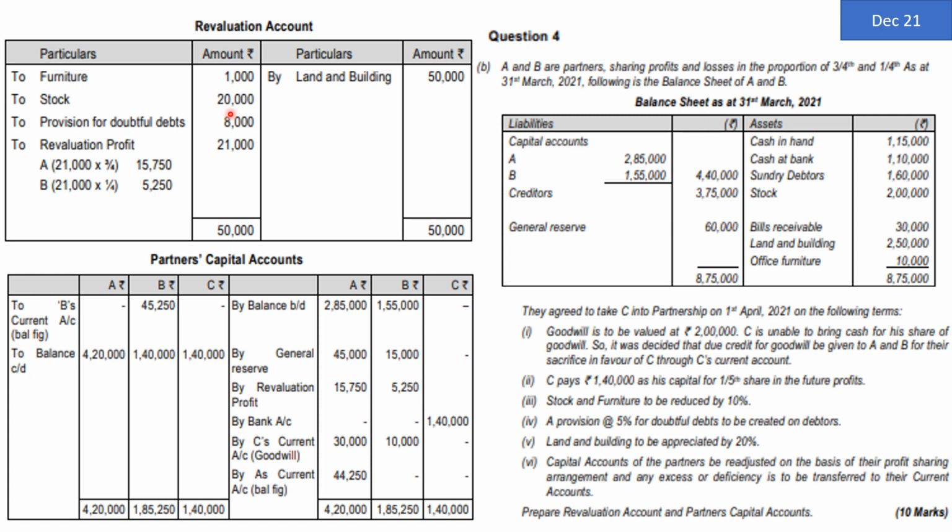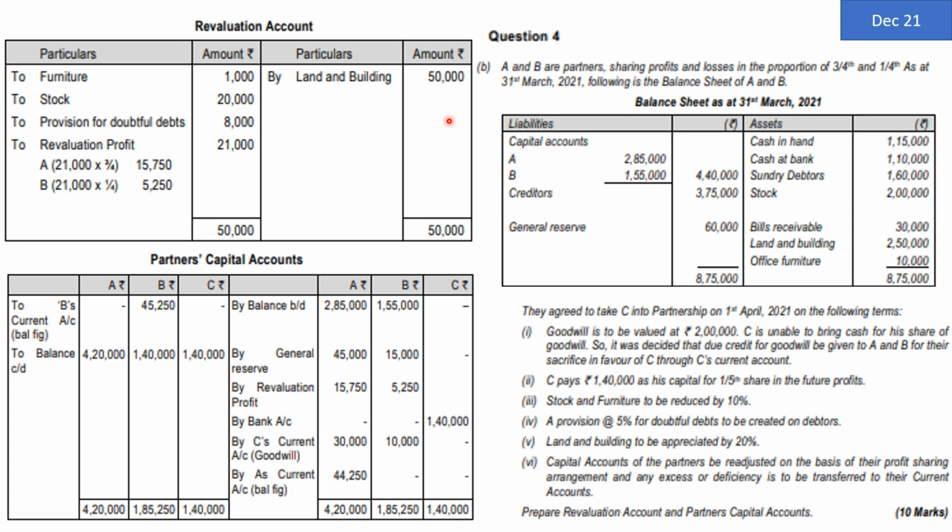The problem also tells you to create RDD at the rate of 5% on debtors. The value of debtors is rupees 1,60,000. So on 1,60,000, we are supposed to create 5% RDD, that comes to 8,000 rupees. RDD is a loss, so it will have to be debited to revaluation account, debit to RDD or provision for doubtful debts. Then there is appreciation in land and building, which is a profit to the extent of 20%. The old value of land and building as per balance sheet, second last item on asset side, is rupees 2,50,000. So 2,50,000 into 20%, that comes to 50,000 to be credited to revaluation account.